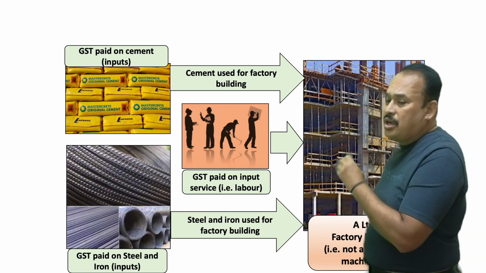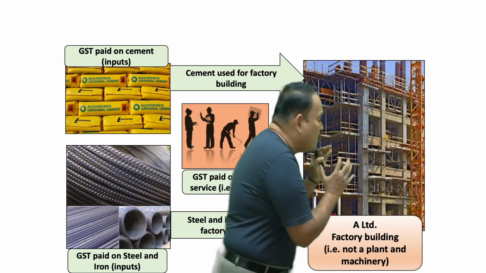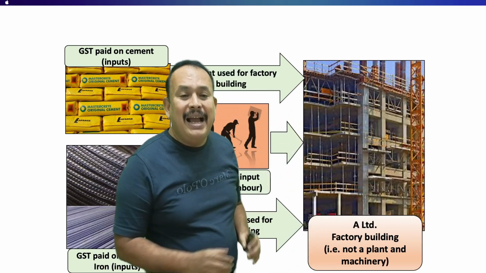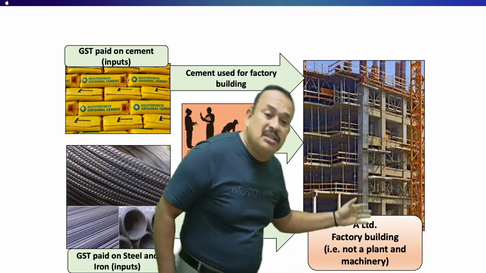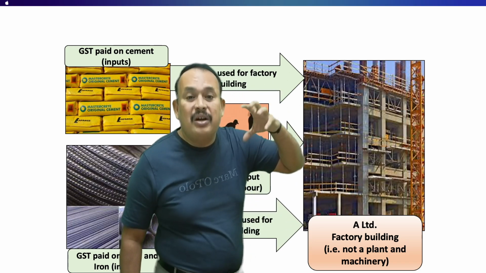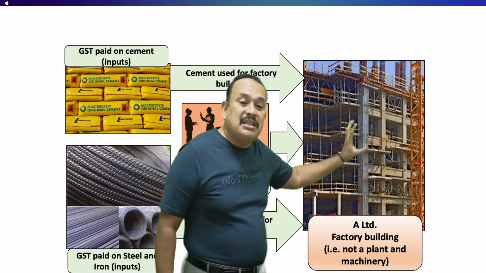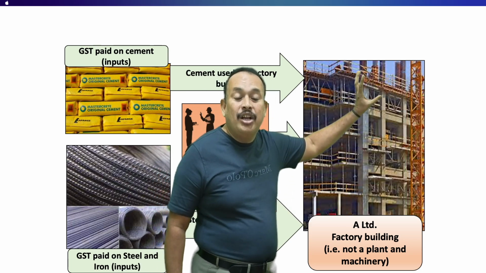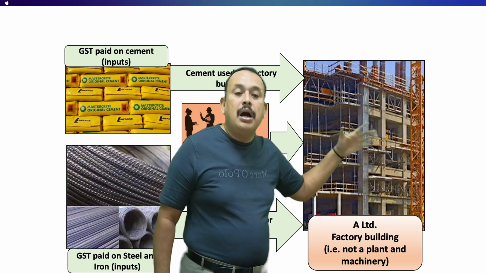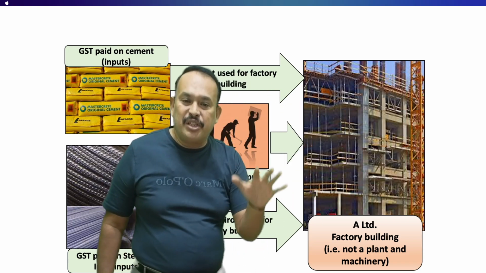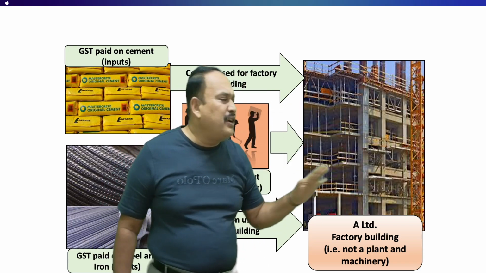In that case also, ITC is not allowed to A Limited. Why is ITC not allowed to A Limited? Because A Limited received the inward supply of inputs and input services for construction of an immovable property, which is blocked credit under section 17 subsection 5 clause D. Therefore, ITC is not allowed.